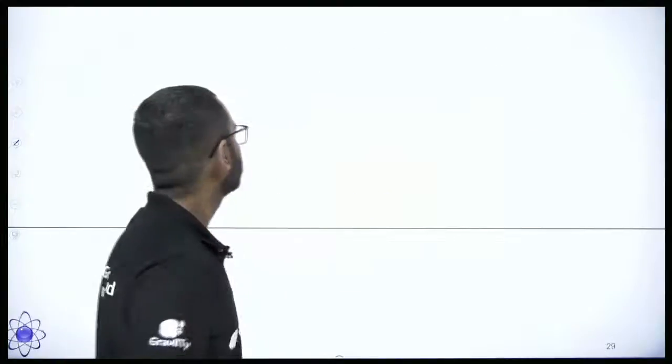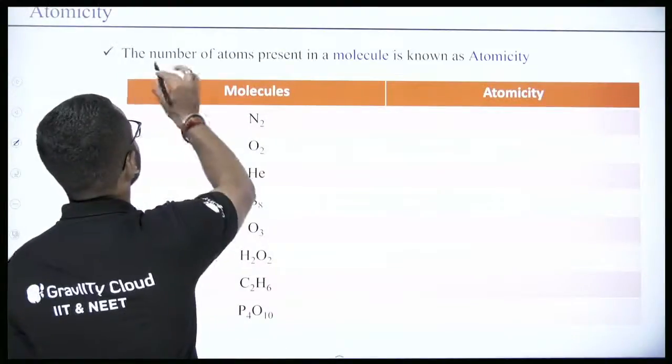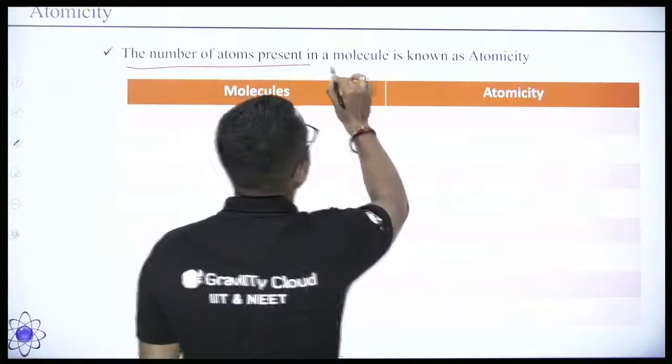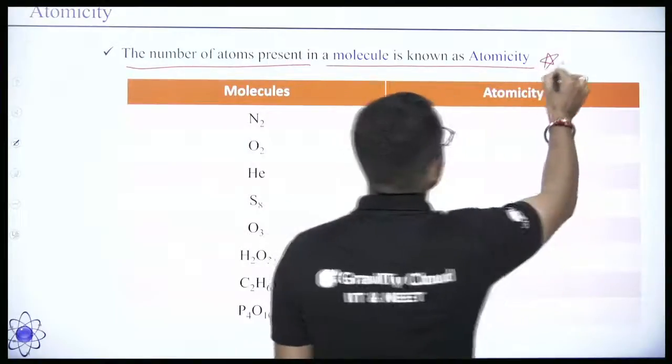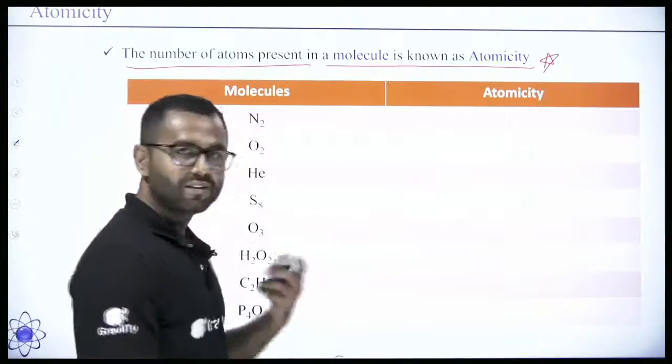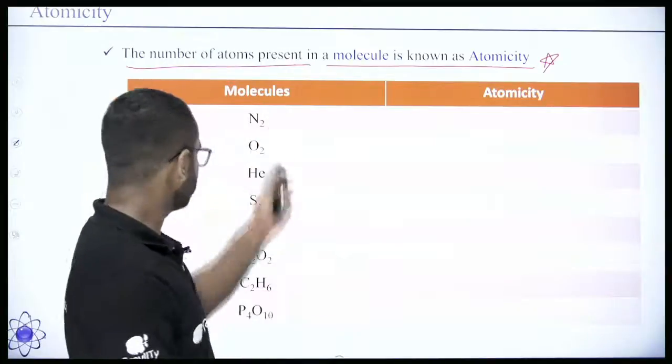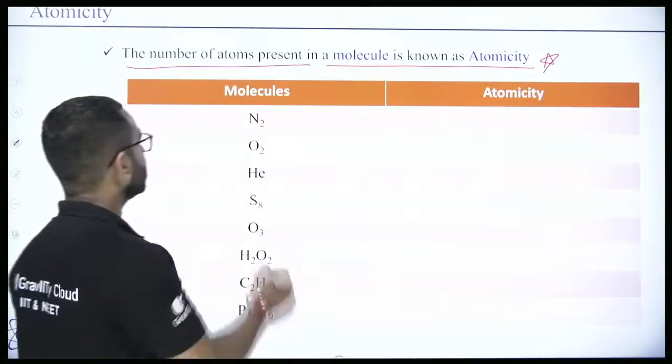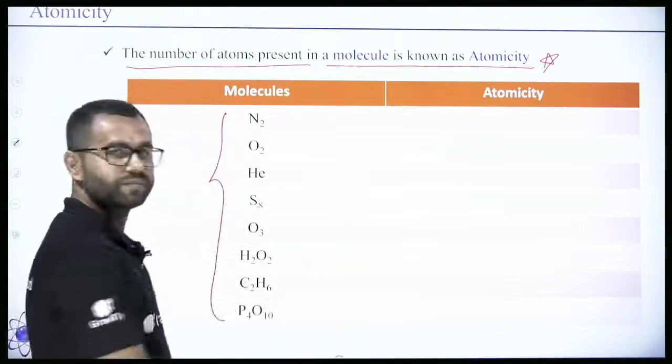The total number of atoms in one molecule is called its atomicity. So basically, the number of atoms present in a molecule is known as atomicity. Now calculate the atomicity of these molecules.